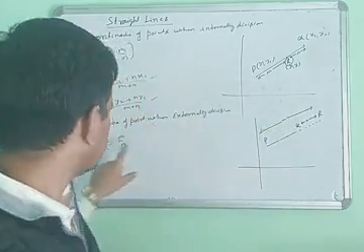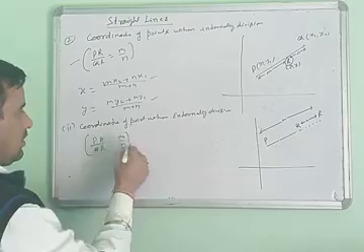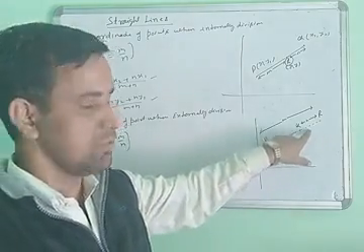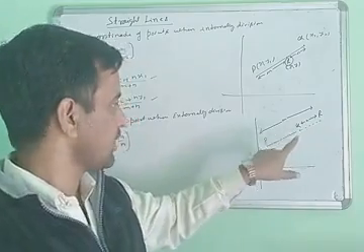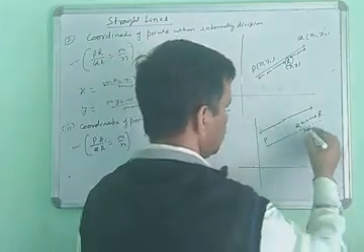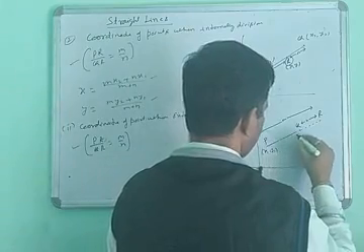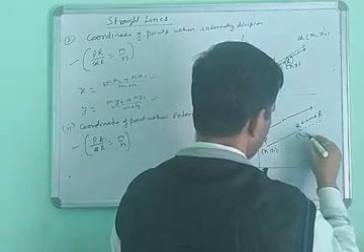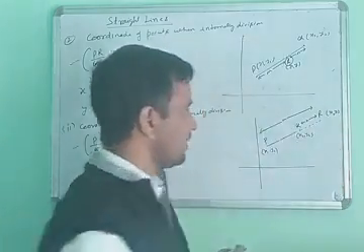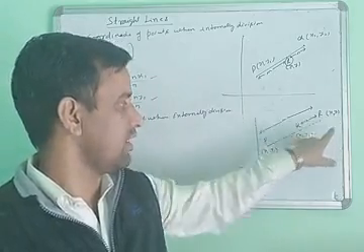This will not change. The total length of PR is the m ratio and QR is the n ratio. So what is the ratio of PR upon QR? It is m ratio n, and this does not change. The ratio will be the same. So what is the identity for this? The coordinate of P is x1 y1, the coordinate of Q is x2 y2, and the coordinate of R is x y. What is the value of x y here?